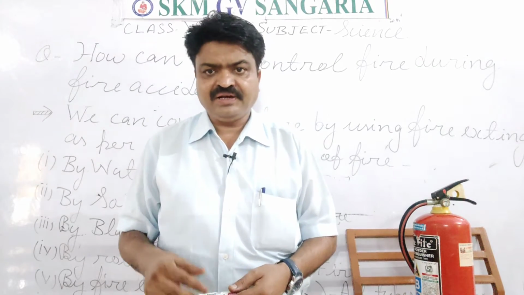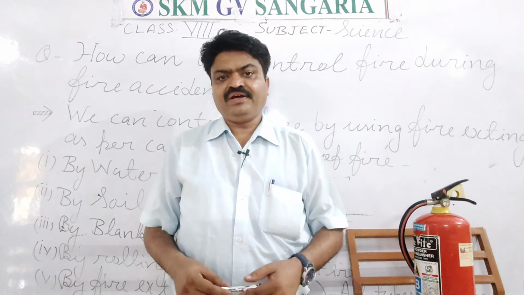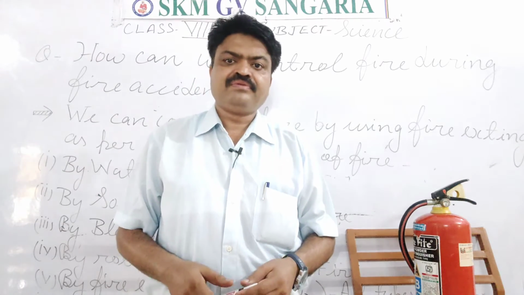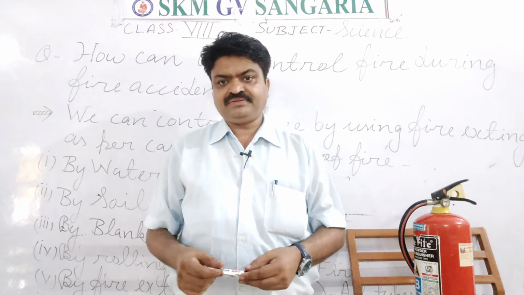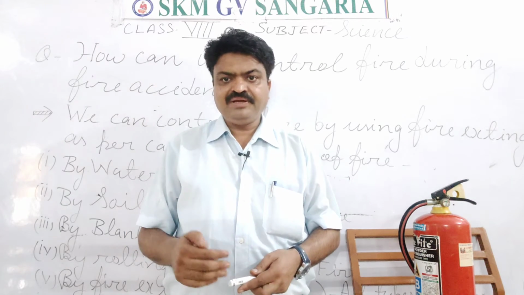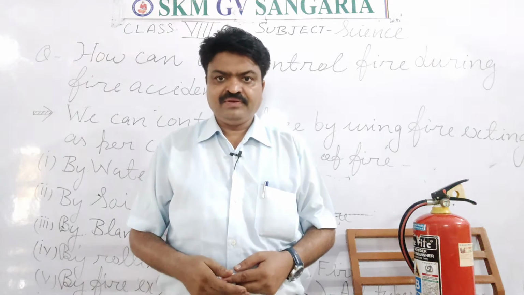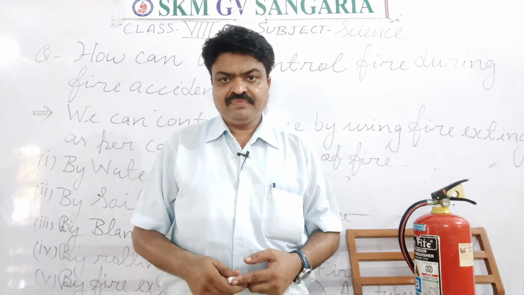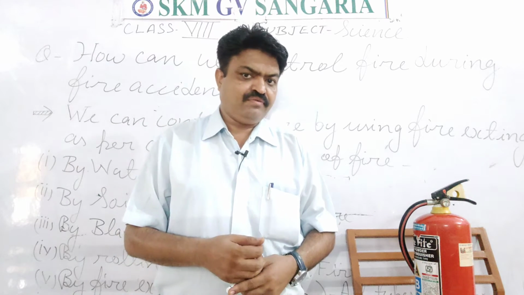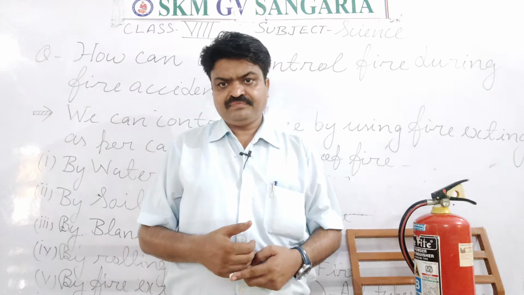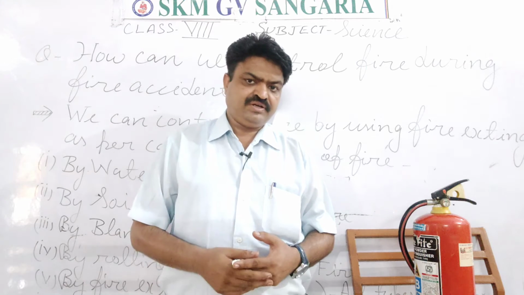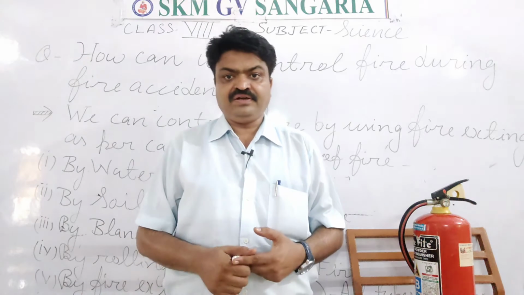Today we will discuss: can we control fire? Yes, students, many times in our surroundings fire accidents take place, and there are different causes of those accidents. It may be due to electric fire, oil fire, human fire, house fire, wood fire or coal fire.